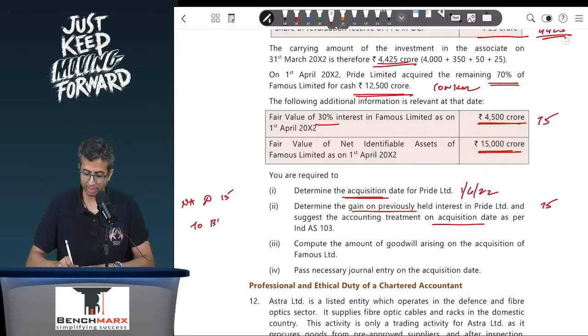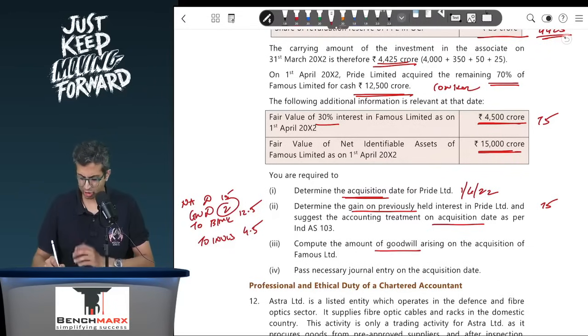Against that, you have made a payment today for the 70% stake at 12.5, and you have an investment which you have remeasured, which comes to, let us say, 4.5. And as a result, if you look at the balancing figure over here, the balancing figure I think comes to rupees 2, which will be, let us say, the goodwill. Compute the amount of goodwill arising on acquisition, PC plus NCI. So your PC over here is 12.5 plus around 4.5, that is equal to 17, minus net assets, there is no NCI, and hence the goodwill comes to 2.